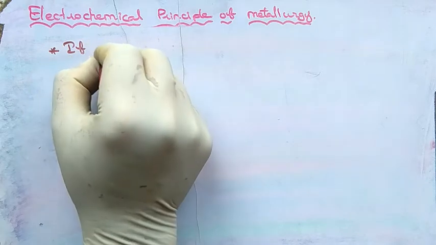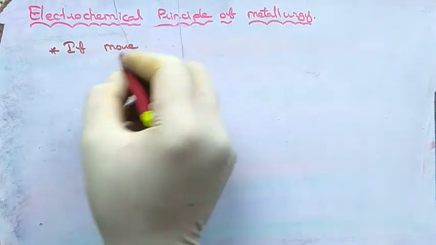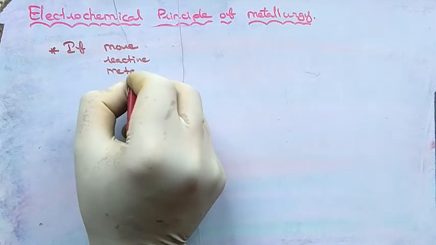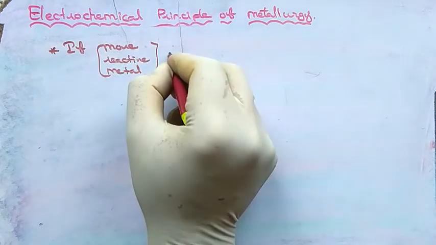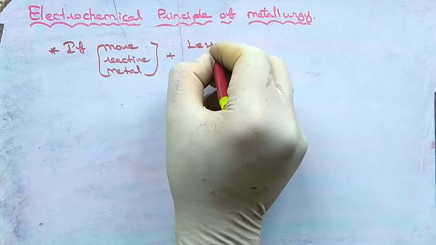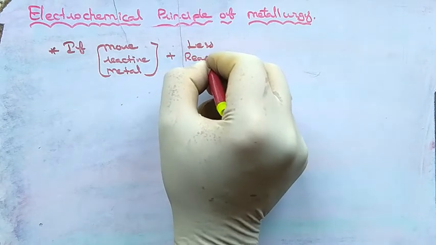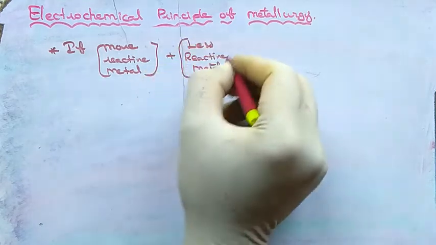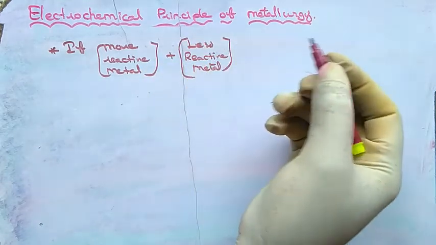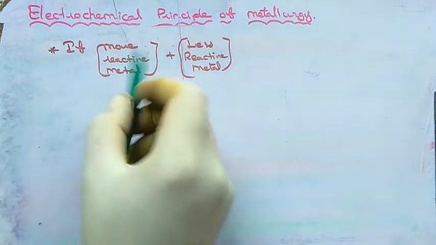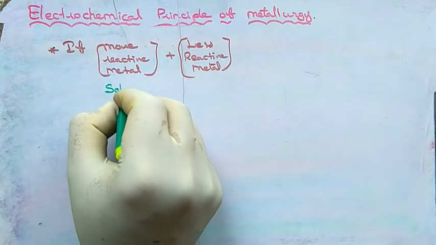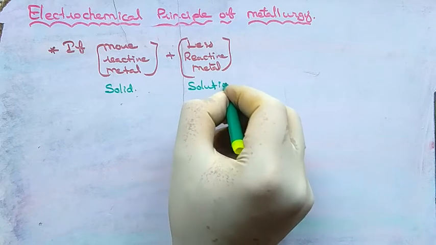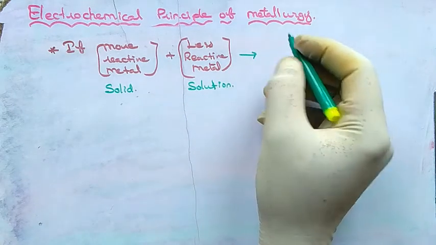As per the electrochemical principle of metallurgy, more reactive metal can be extracted by using less reactive metal. So more reactive metal, which is in the solid form, should be added to the solution containing less reactive metal ions. So initially more reactive metal is in solid form. It should be added to the solution which is containing less reactive metal ions.